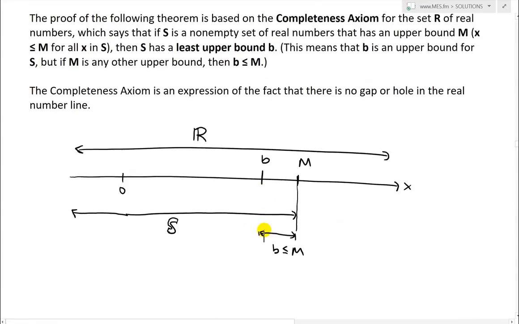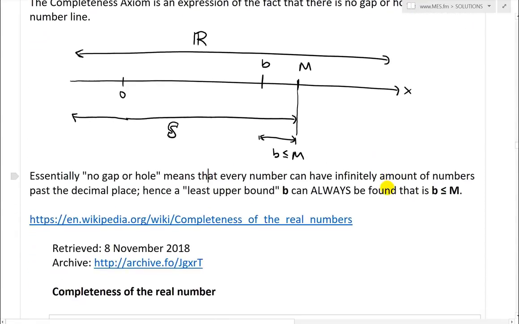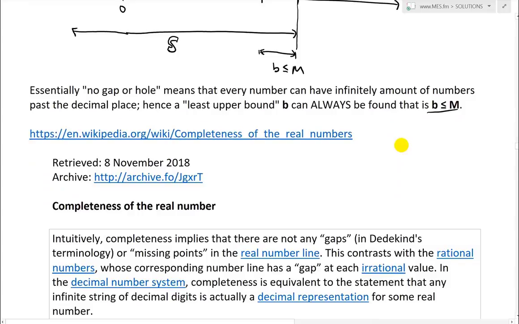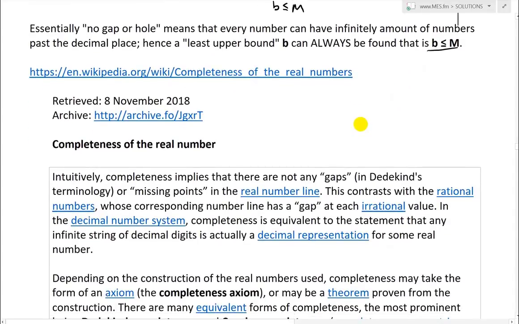So that's pretty much what it's saying. Yeah, so essentially this stems from what's called no gap or hole, and that means that every number can have infinitely many numbers past the decimal place, hence a least upper bound B can always be found that is less than or equal to M. So yes, just a quick mainstream view of this completeness axiom.